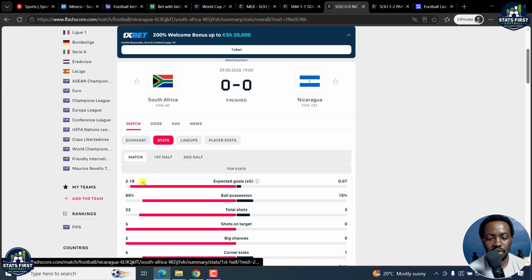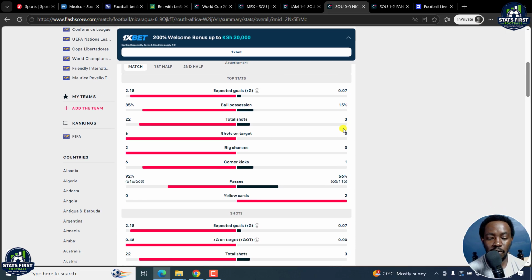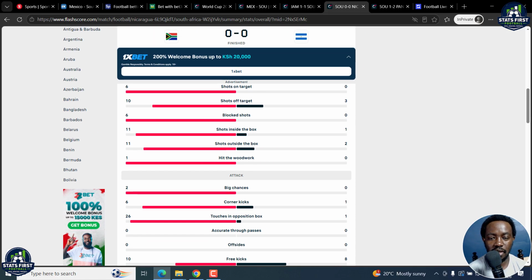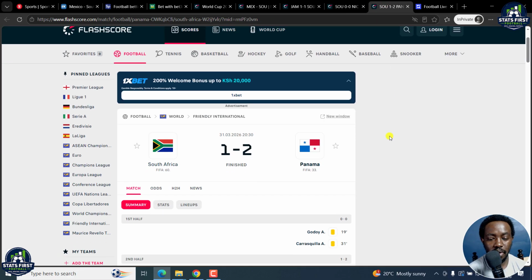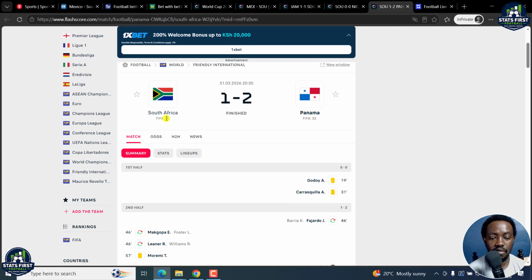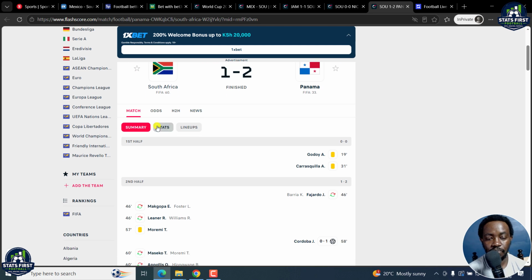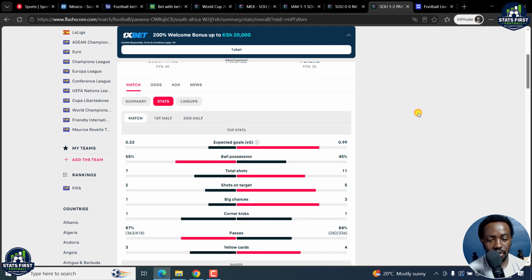So if we look at the stats, they had 85 percent ball possession, but it's good to understand also the FIFA standing for South Africa is 60, for Nicaragua is 131. So as you can see, there are a couple of things that are happening there. Let's see, against Panama. Panama is number 33, South Africa is number 60. Let's look at the stats, and you can see they did have some good possession, but if you don't shoot, you don't score.